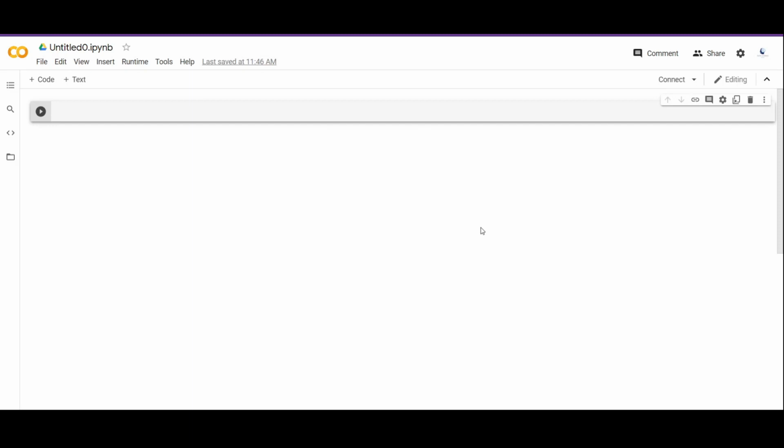One thing to note is that all the shortcuts of Jupyter Notebook are applicable to Google Colab. Let's rename this notebook as Building Artificial Neural Networks. One thing to note is that we don't have to install libraries. All the essential libraries are preloaded in Google Colaboratory. It also gives you the functionality to install libraries so that one has the freedom to install a lower version of a library if they want to.